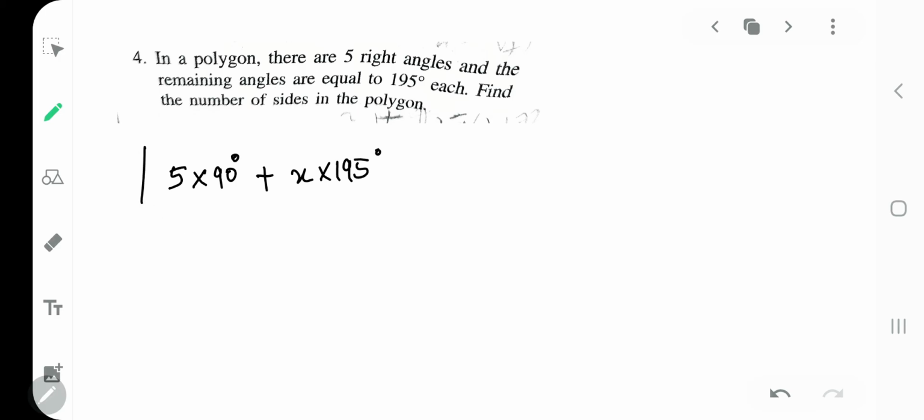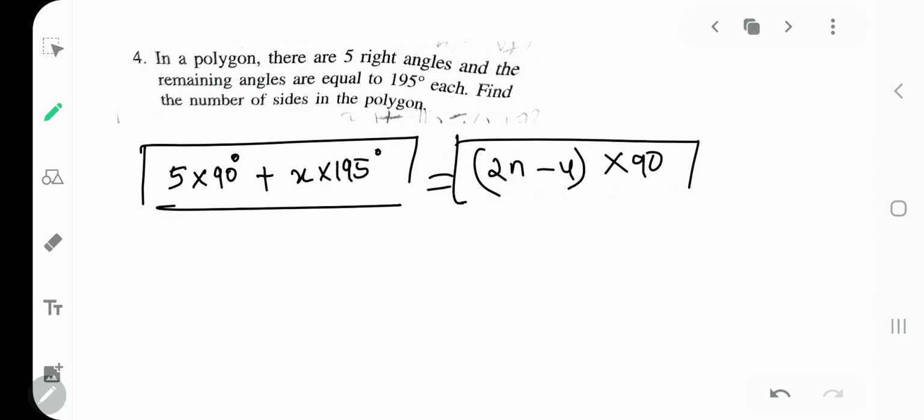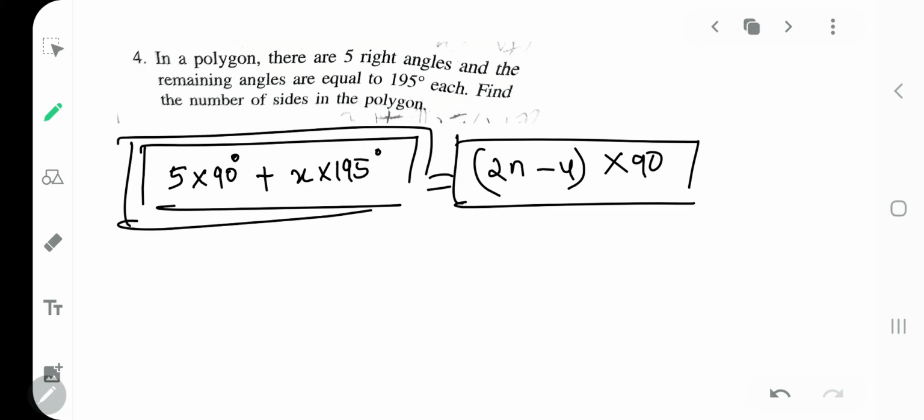So can we put the equation to be 5 into 90, because 5 angles of 90 degrees, plus x number of angles of 195, so that is x into 195. Okay, and that will be equal to my formula 2n minus 4 into 90, because this is the sum of interior angles and this is the sum of interior angles. I'll equate them. Yes, my dear kids, are you getting my point clear?